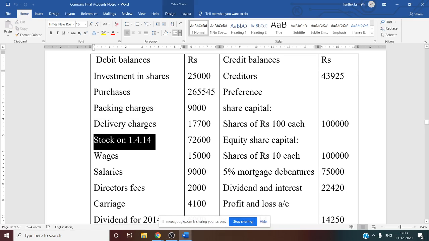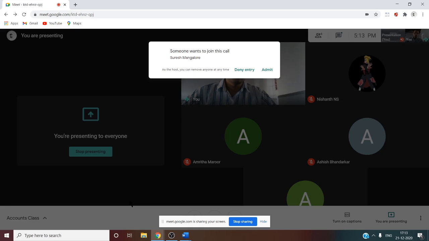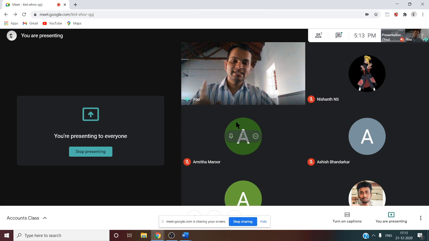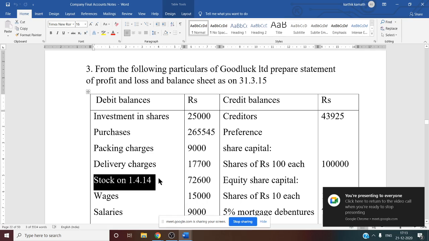Next thing is about stock on 1/4/2014, that is at the beginning of the year. So this is opening stock, and you have to show it in changes in inventory. Changes in inventory working note is there. So there you have to show this information. Changes in inventory, working note number 26. There you have to consider this opening stock information. So we are discussing problem number 3 of Goodluck Limited.